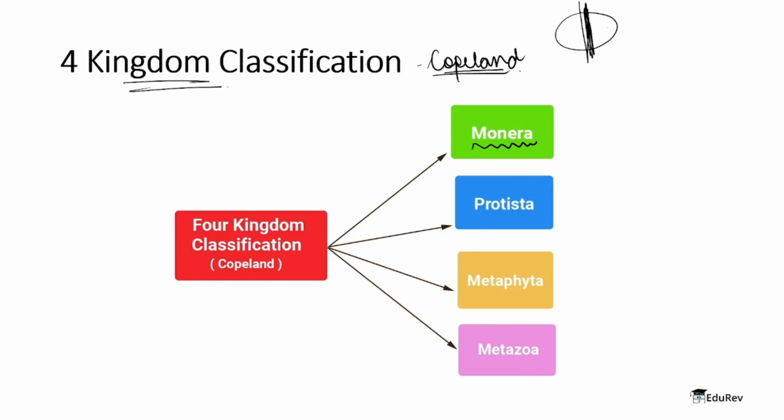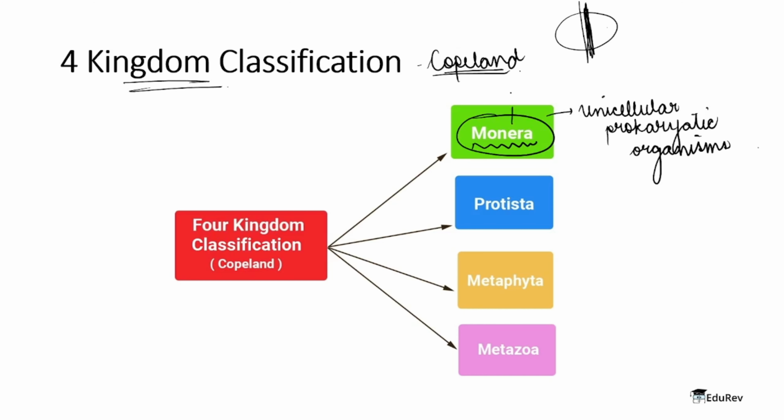unicellular prokaryotic organisms. So what was basically Monera? It was a storehouse for unicellular prokaryotic organisms. But let me point it out: the term Monera was actually never given by Copeland.